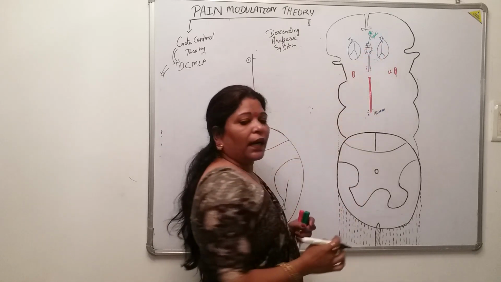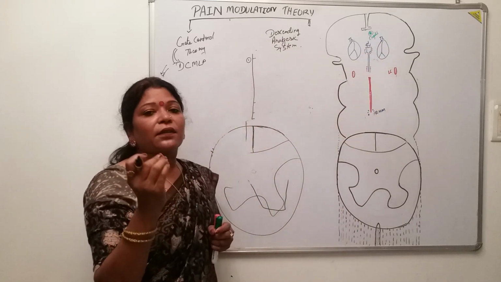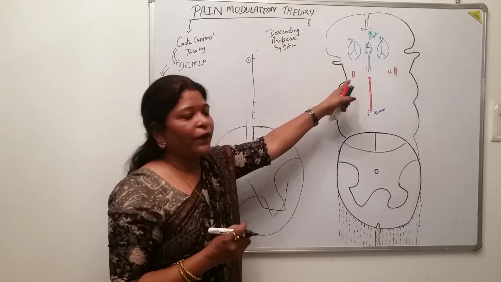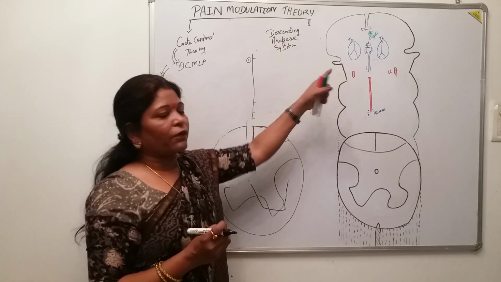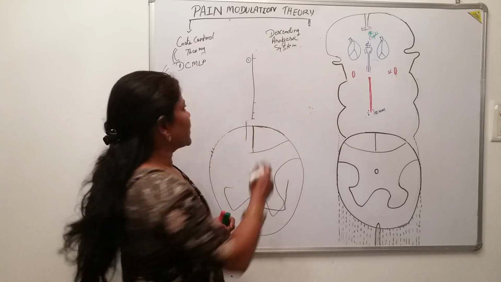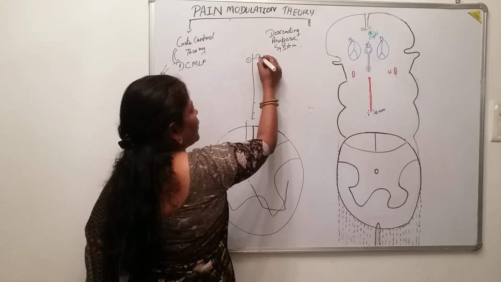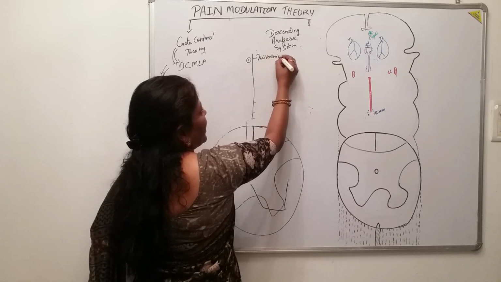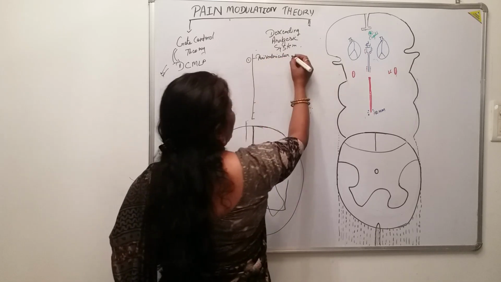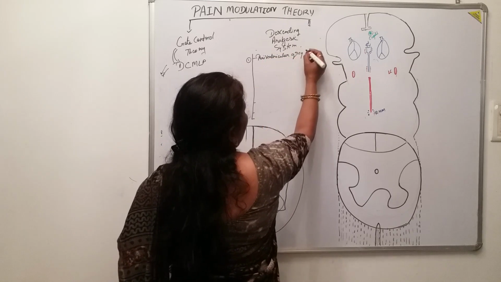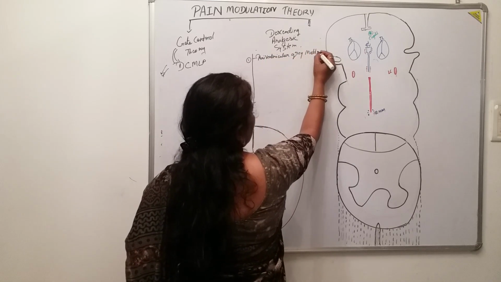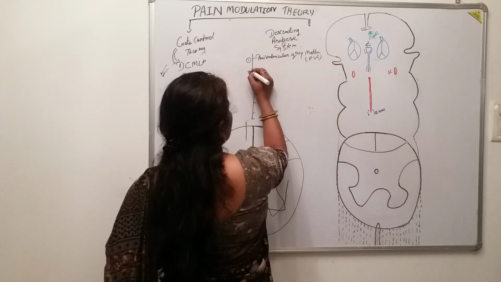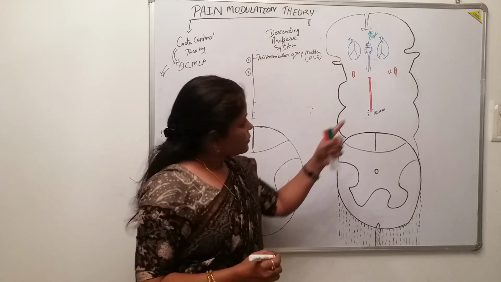They are the grey matter collections present by the sides of this third ventricle. Those collections of grey matter will be known as periventricular grey matter, PVG.